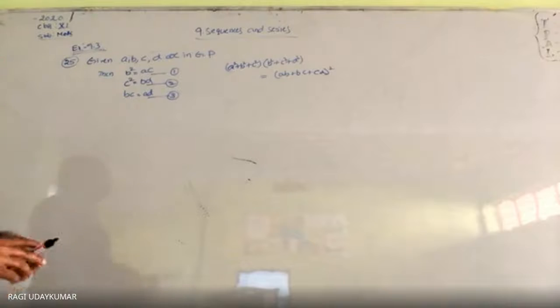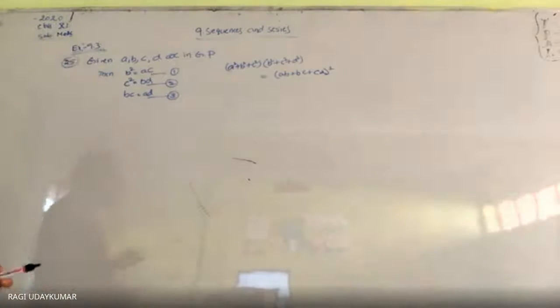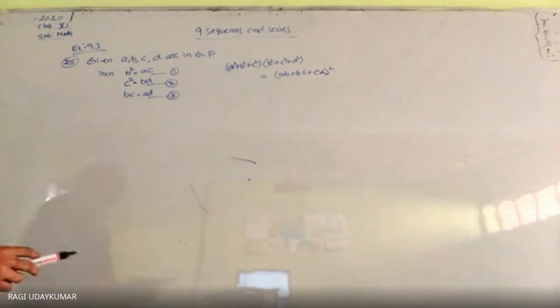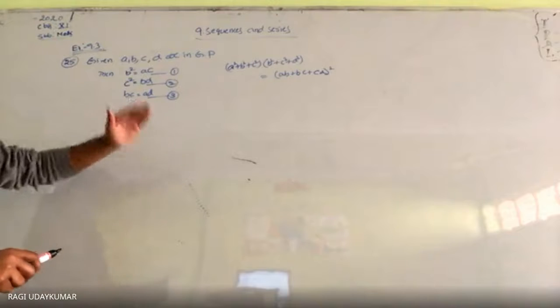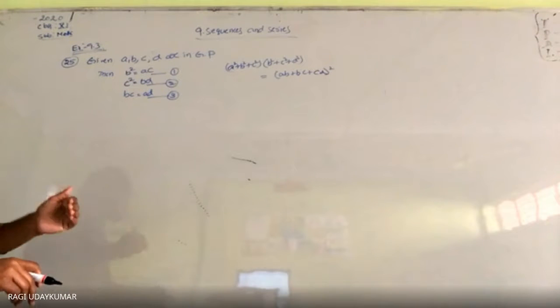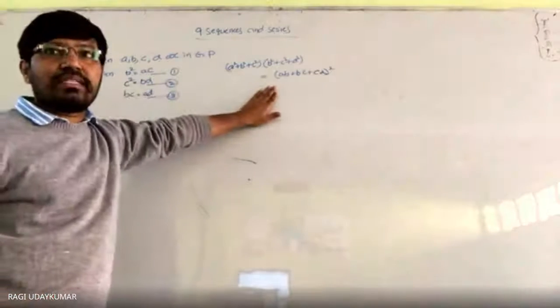This can be done in multiple ways. It's not mandatory that you need to do it in only one way. You can do it in different ways, and here factorization also. LHS and RHS separately you take. LHS को separately ले लो, उसको simplify कर लो. RHS को separately ले लो, उसको simplify कर लो. But expand कर लो. Everything you try to convert into the same terms. Same terms में convert करने के लिए try करो. Then you are going to get it. You need to prove this one is equal to this one. So first thing is what here?